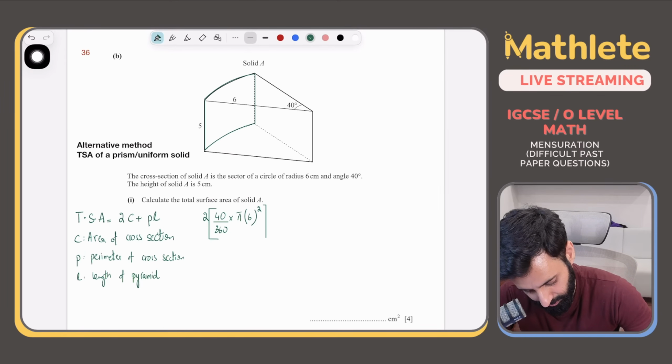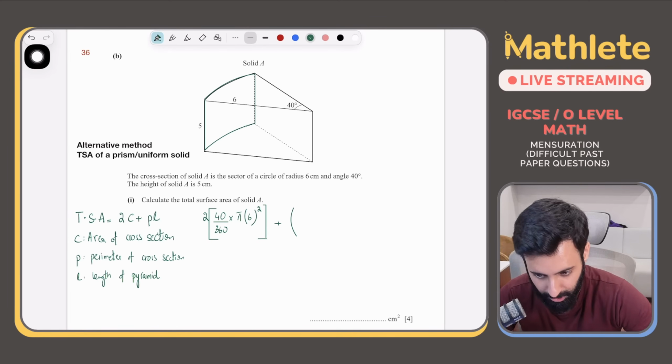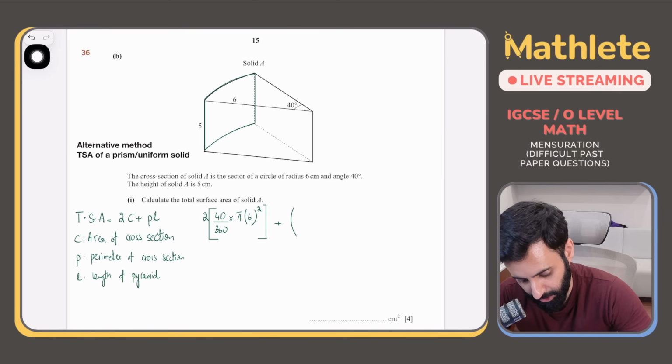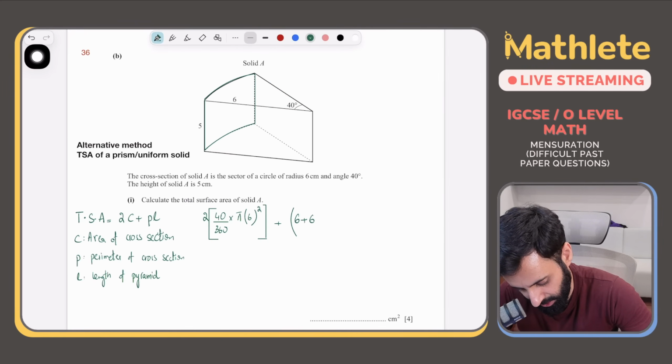Now, plus the perimeter of cross section. How will you calculate the perimeter of cross section? The perimeter of cross section will be 6 plus the arc length. So 6 plus the arc length, which is 40 upon 360 multiplied by 2 multiplied by pi multiplied by r, which is equal to 6. And then multiplied by the length of the prism, which is equal to 5.